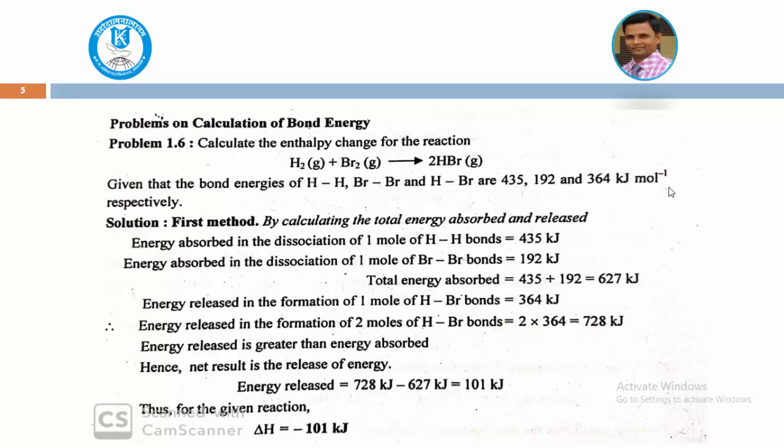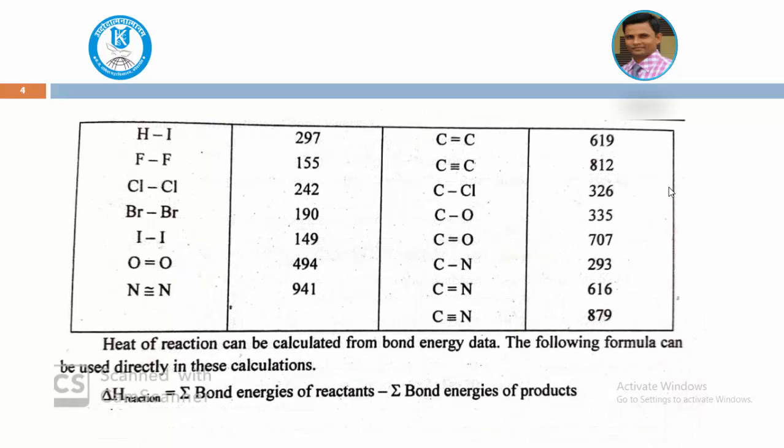Now see the first method and the second method. First is the classical method, where we add the total energies for dissociation as well as formation. If you subtract the two, we get the bond energy released. After this, we again see the direct formula method, that is the summation of bond energies of the reactants minus the summation of bond energies of the products, which we already saw. Here we can see the formula: bond energies of the reactants minus bond energies of the products.